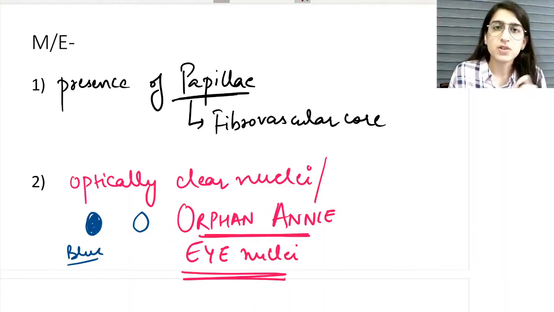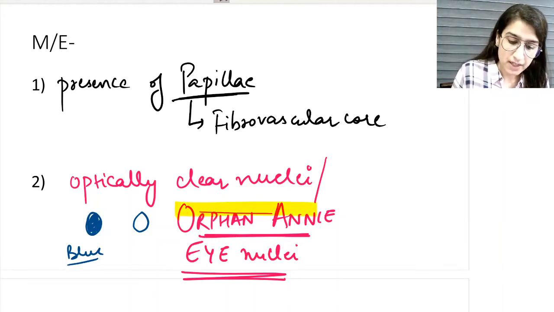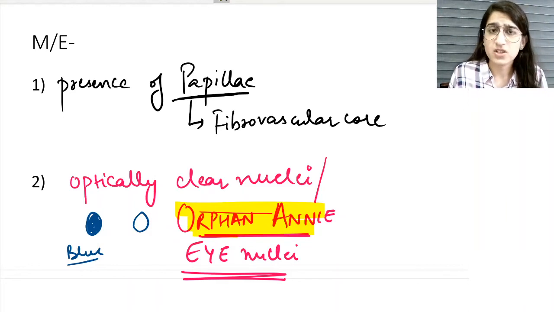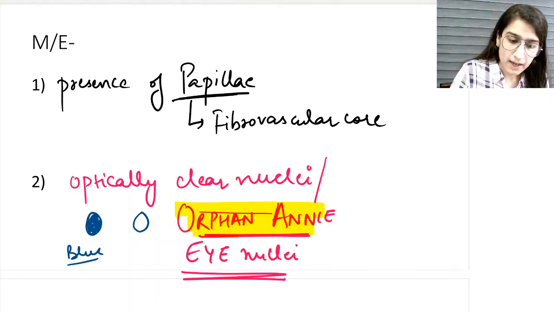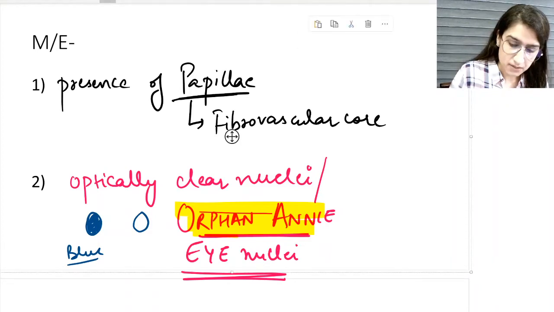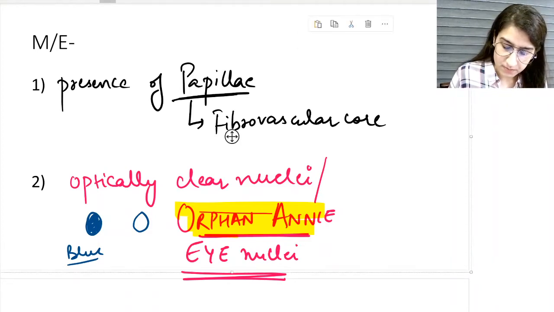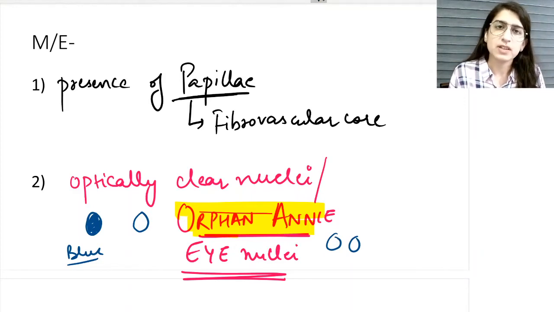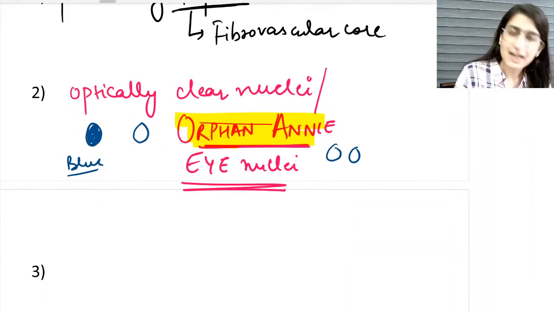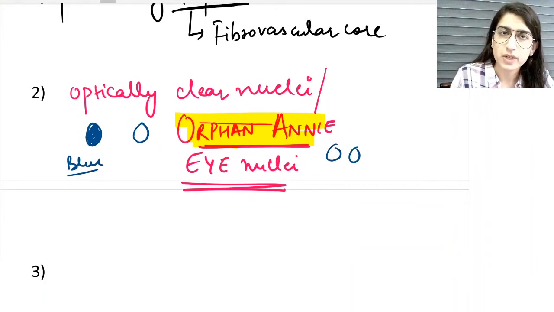Why am I giving this term? Because there is a cartoon character by the name Orphan Annie, and I'll show you the image later on. This cartoon character has clear, empty eyes. That is why these nuclei are named after the eyes of the Orphan Annie cartoon character. So this was one nuclear feature: optically clear nuclei, or Orphan Annie nuclei.